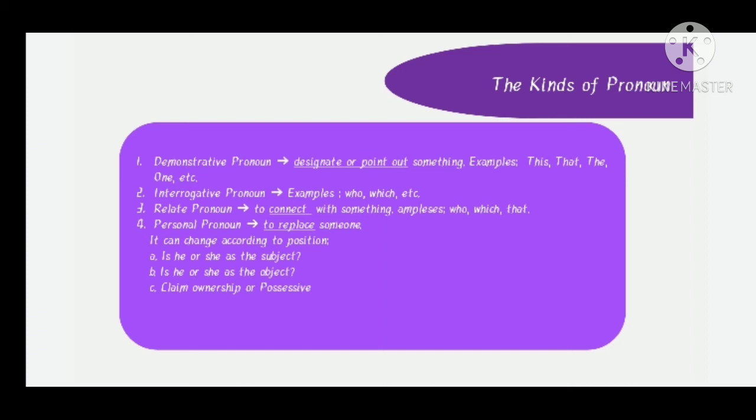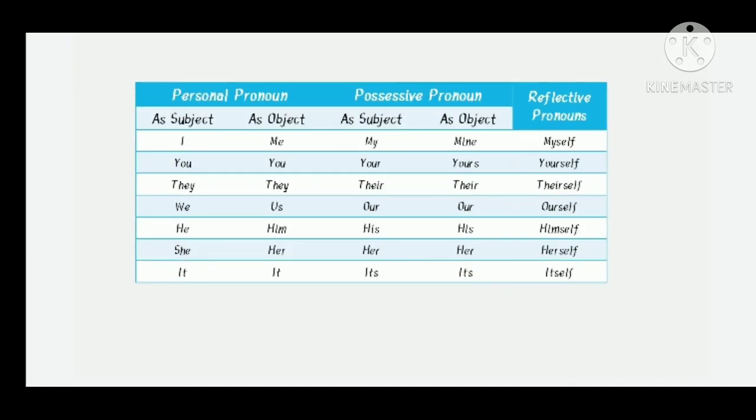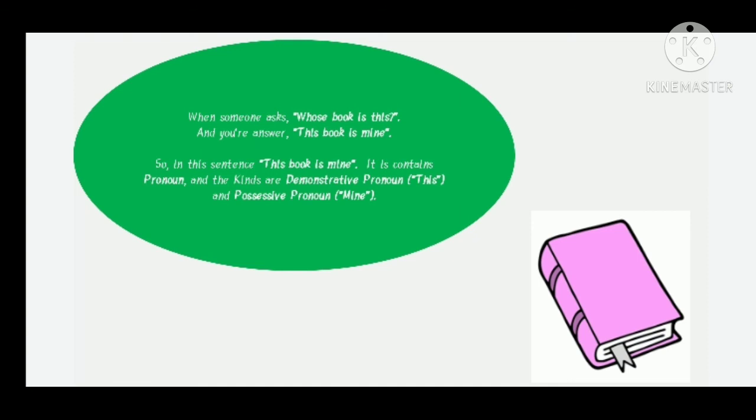For the first, is I, you, he or she as the subject. Second, as the object. And the last, claim ownership or possessive. In here, we can see personal pronoun, possessive pronoun, and reflexive pronoun. If someone asks, whose book is this? And we answer, this book is mine. So, in this sentence, this book is mine. It contains pronoun, and the kinds are demonstrative pronoun for this and possessive pronoun for mine.